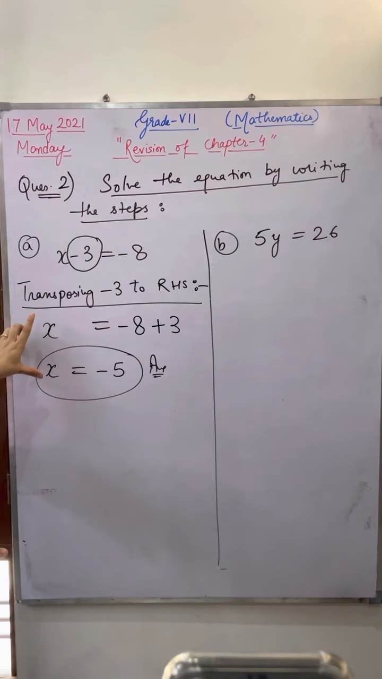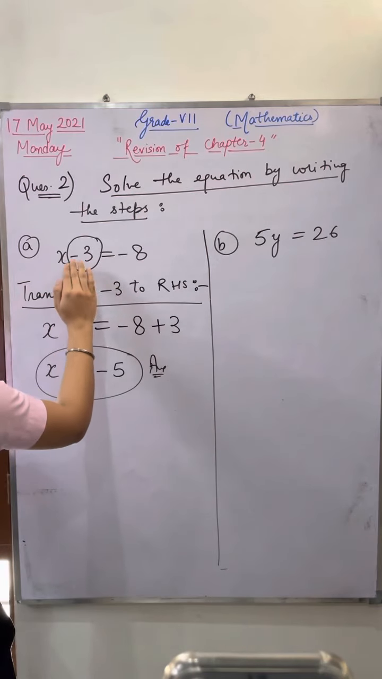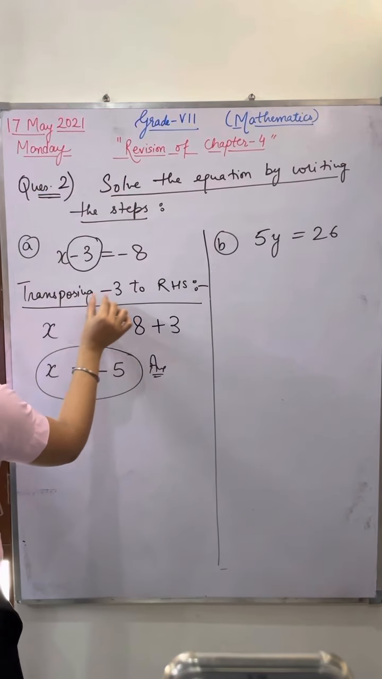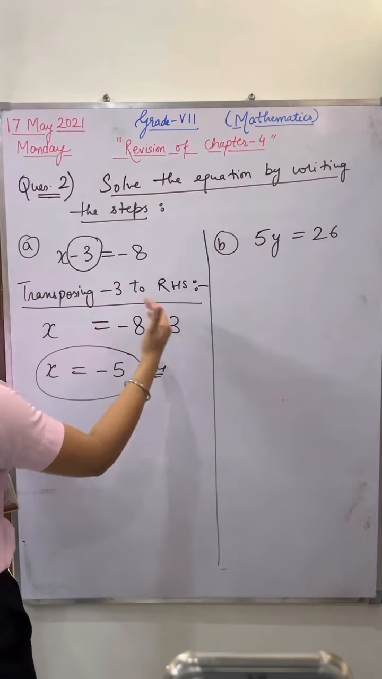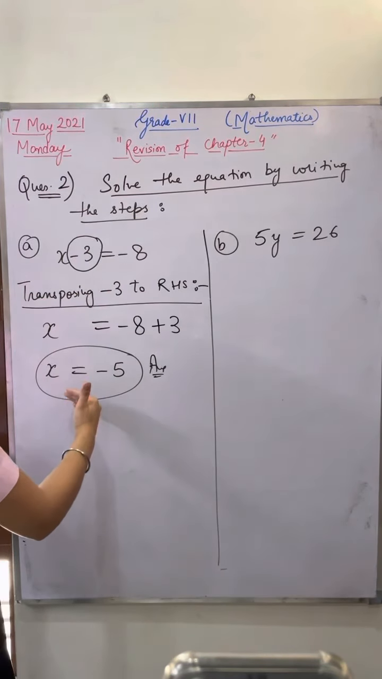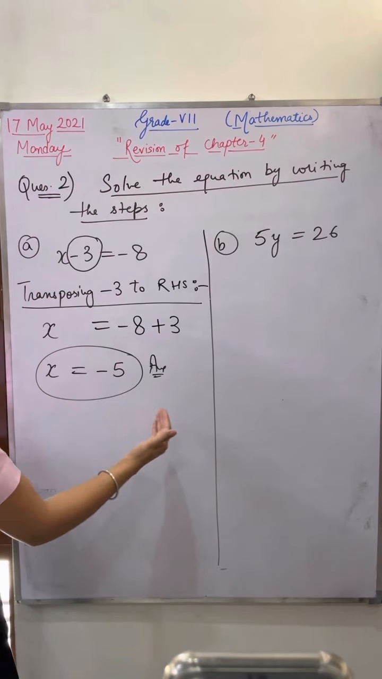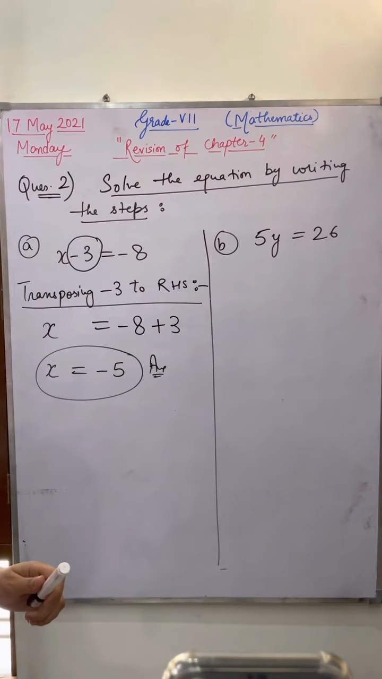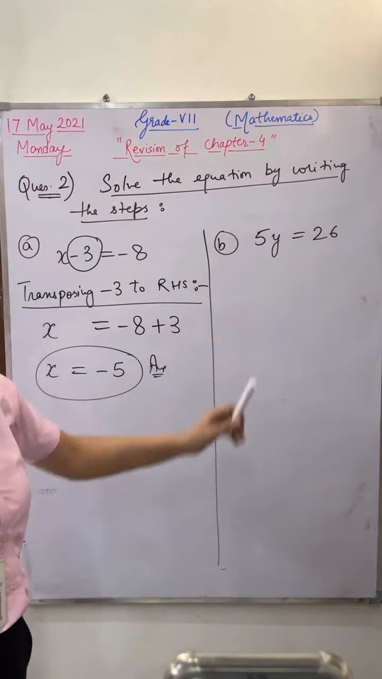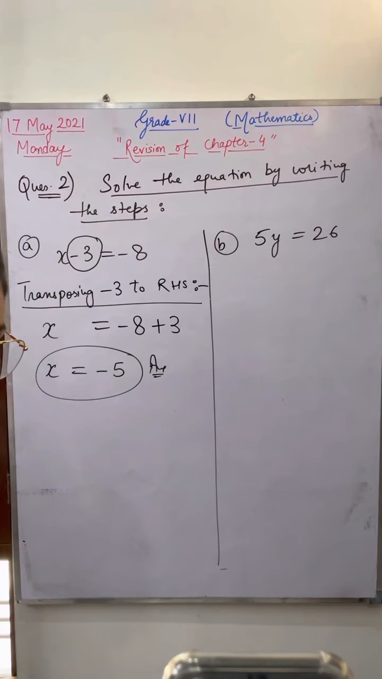It is a very small, very simple question. In this question, you only have to shift one value, so write down transposing minus 3 to right hand side. When you have to shift the variable to the left hand side, then in the next step write transposing this variable value to left hand side and solve the question. Alright, now start doing the B part quickly.